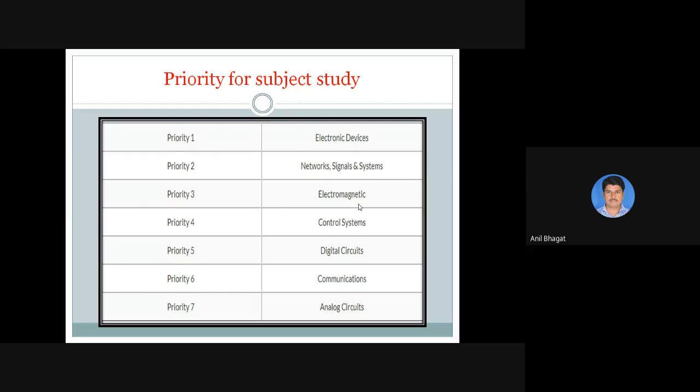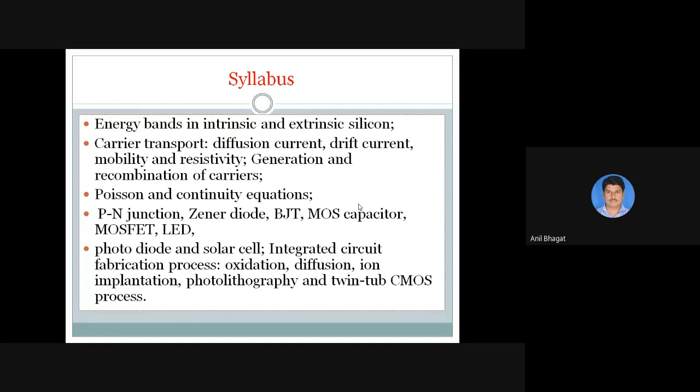Now here is the syllabus for this EDC, divided into five sub-points. The first one is energy bands in intrinsic and extrinsic silicon, carrier transport, diffusion current, drift current, mobility, resistivity. You studied this part in first year physics: intrinsic, extrinsic, silicon, Fermi level, right? We will also recall all these levels in the 12th session.